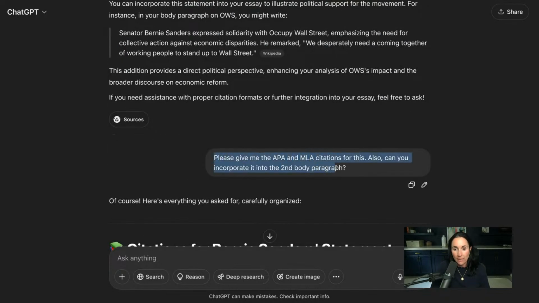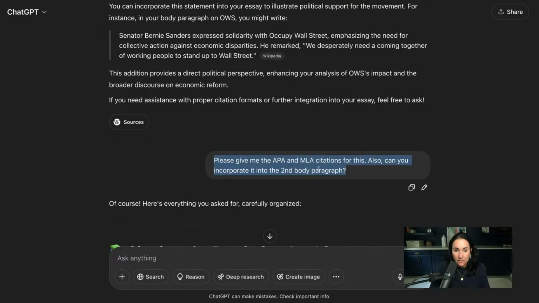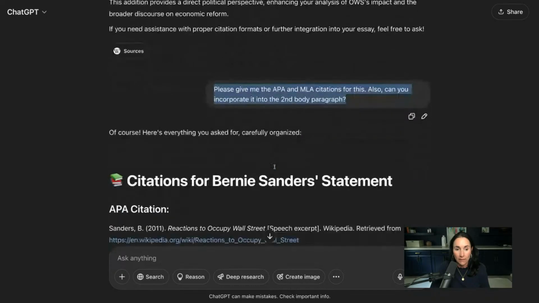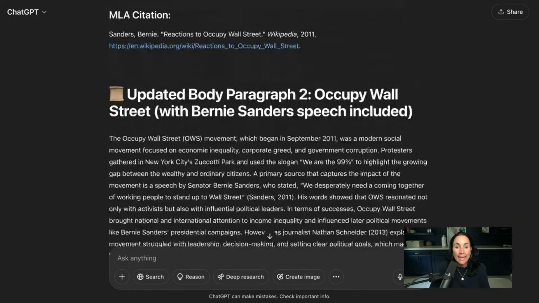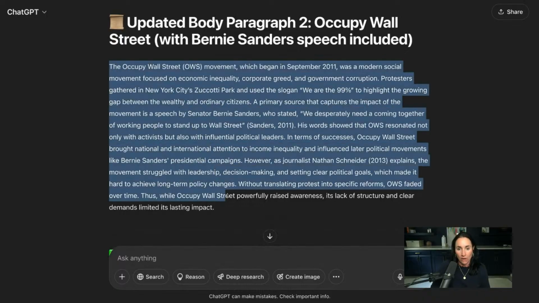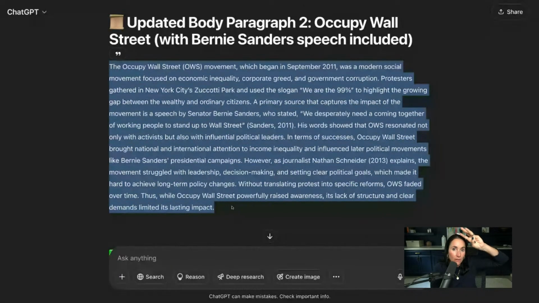Awesome. Can you give me the APA and MLA citations for this? And can you incorporate it into my second body paragraph? So it gave me the APA citations, which I need, an MLA, and then it redid my paragraph. So notice I have 3 revisions of this paragraph based on the citation, based on what I wanted, based on how it sounded. Now I've got a good one here.